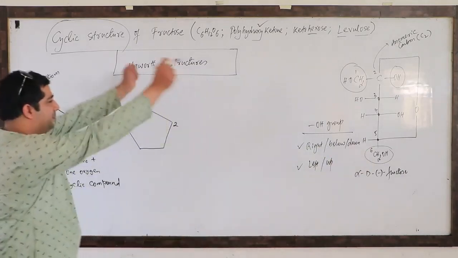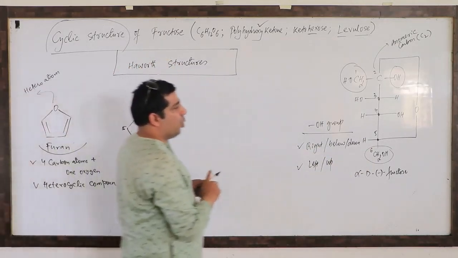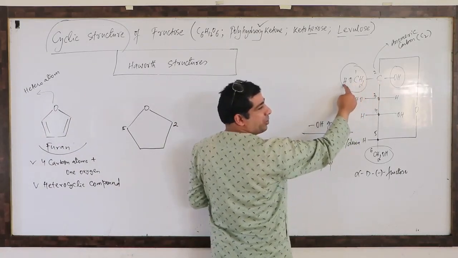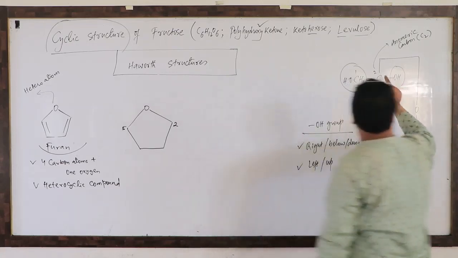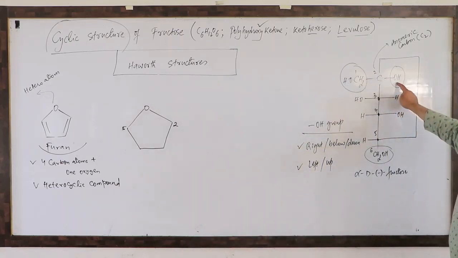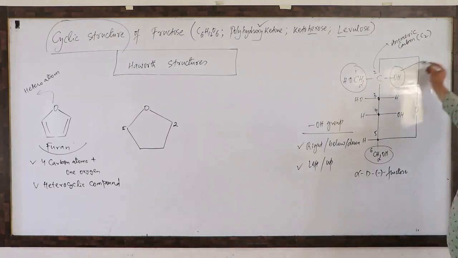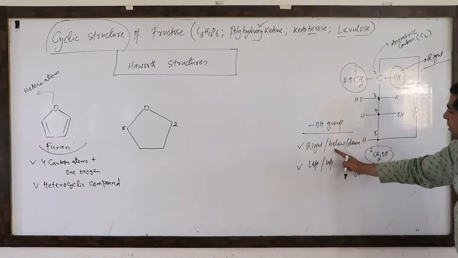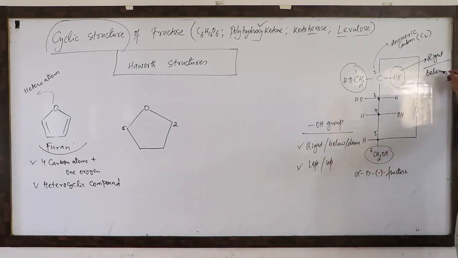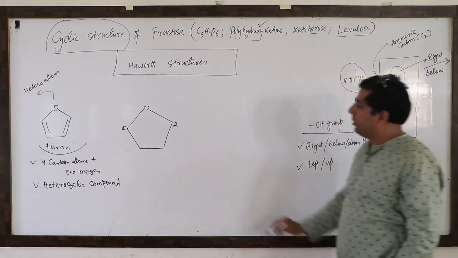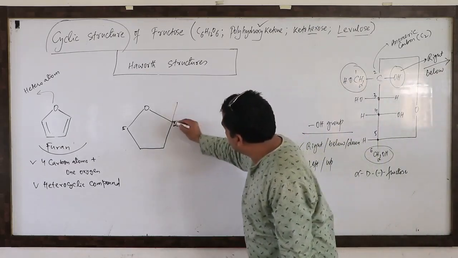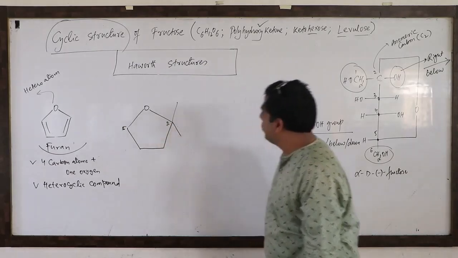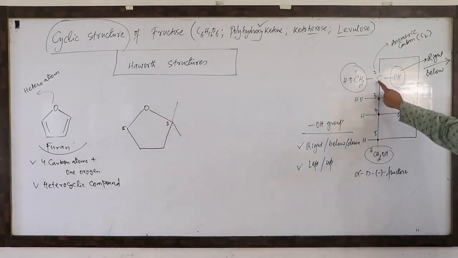Now, let's go further. Let us understand who is attached to the second carbon. CH2OH on one side, and who is on the right side? The second carbon is the aromatic carbon, and on the right side is OH. And what is the meaning of right? As I told you, right means below, or we can say down. So on the second carbon, where is the OH group?